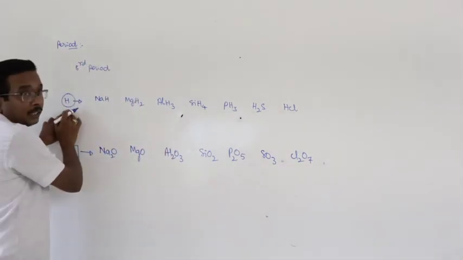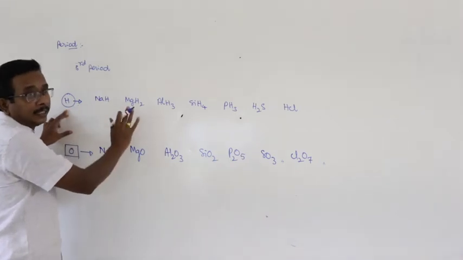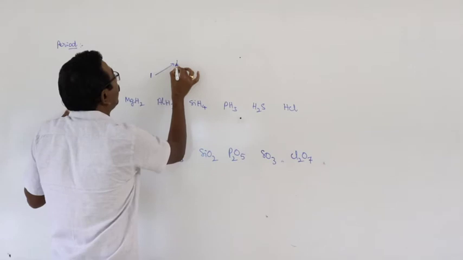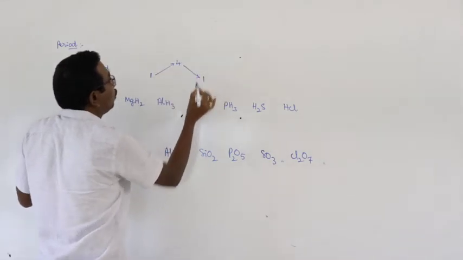With respect to hydrogen, valency in a period increases from 1 to 4 and then decreases to 1.